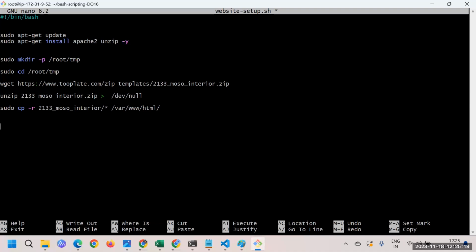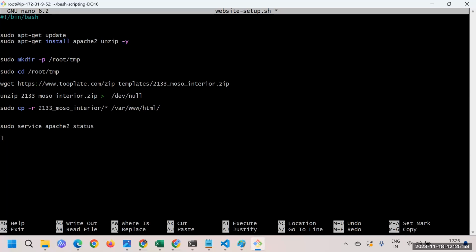We are done with everything. Sometimes, just to have more understanding, we might be interested to get the status of the service. So maybe here I'll say service apache2 status, or you can also use the systemctl command. Here I'm interested to see the status, whether the service is running or not. And maybe at last, you are also interested to check.